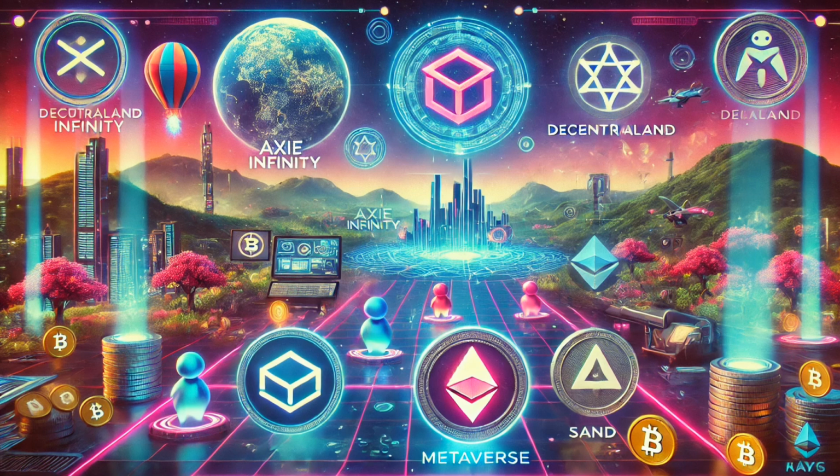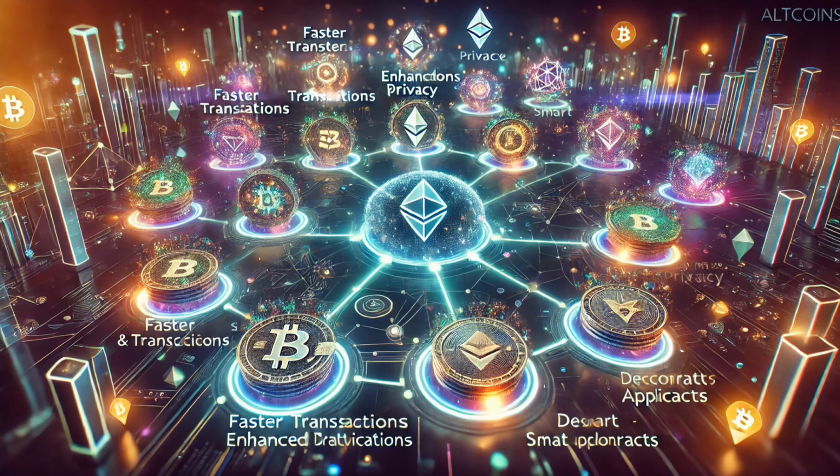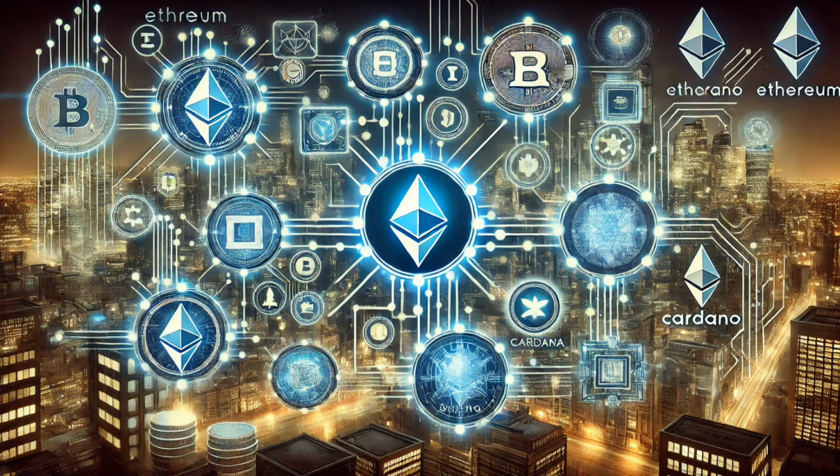Gaming and metaverse tokens. Altcoins powering blockchain gaming, digital assets, and virtual worlds. Examples: Axie Infinity, AXS, Decentraland, MANA, The Sandbox, SAND. Why do altcoins exist? Bitcoin may be the first and most valuable cryptocurrency, but it has limitations. Altcoins aim to improve transaction speed and scalability, provide privacy and anonymity, offer decentralized applications, dApps, and smart contracts, create new use cases in finance, gaming, and the metaverse. Each altcoin serves a purpose in the evolving blockchain space.